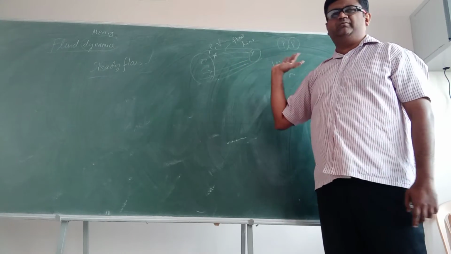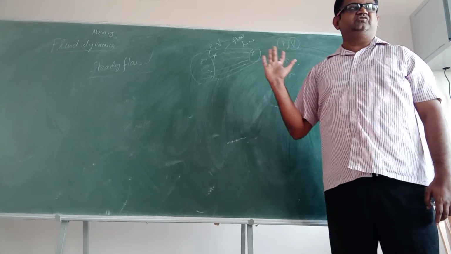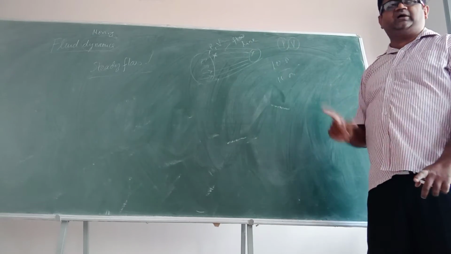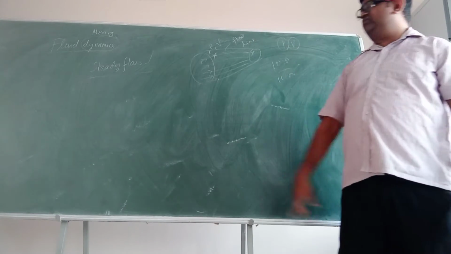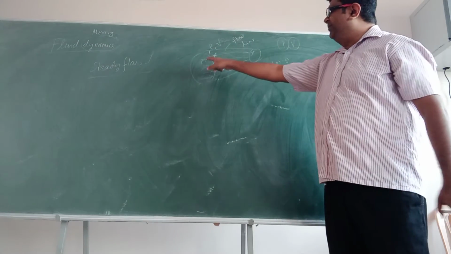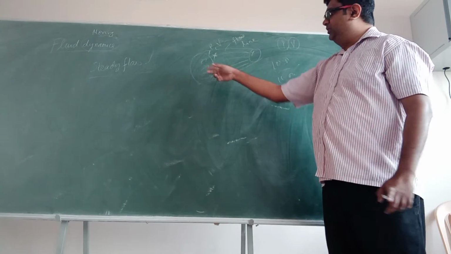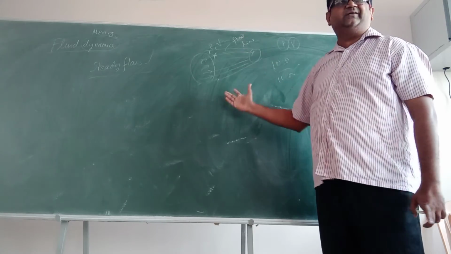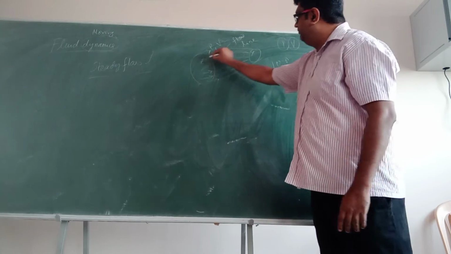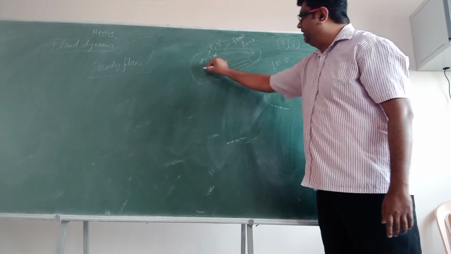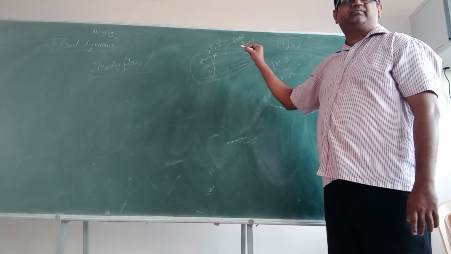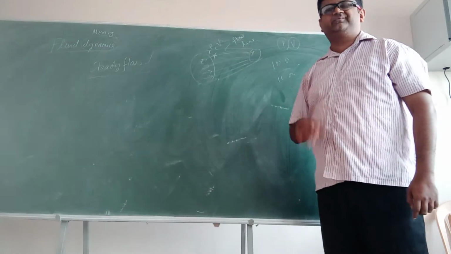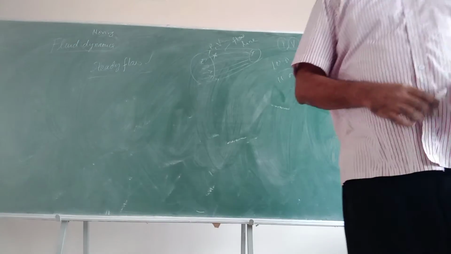Now, flow line is one term. Steady flow is one term. Steady flow, you talk about when pressure and velocity are not changing with respect to time. Clear? So, that is the definition of steady flow. If you talk about the trajectory of these moving particles, you say that it is the flow line. So, this particle had a flow line which is this. This particle, this is the flow line. In what line is it flowing? Clear now?